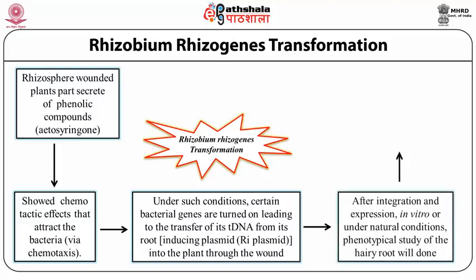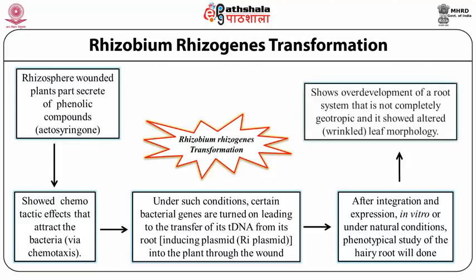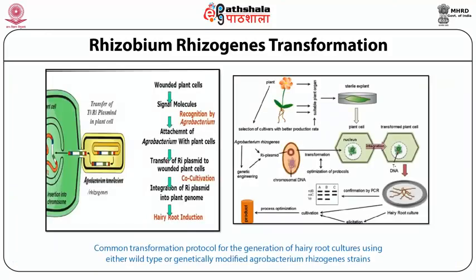After the proper integration and expression in vitro or under natural conditions, we will identify phenotypically the hairy root production, which shows overdevelopment of hairy roots on the surface of the leaf, that is, wrinkled leaf morphology. We will study the transformation by Rhizobium bacteria in two parts, A and B.